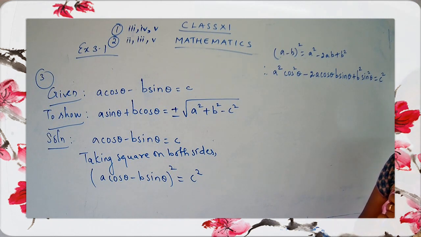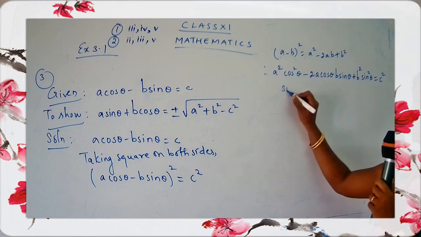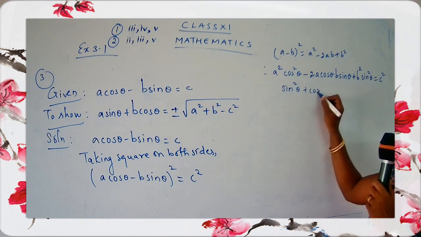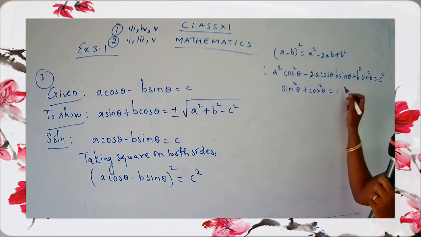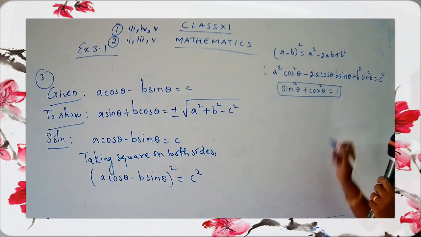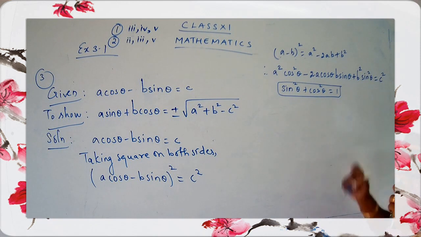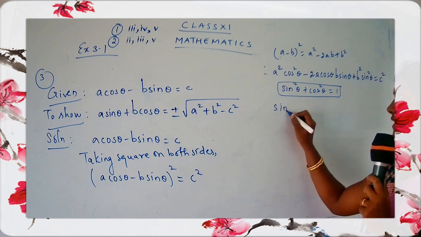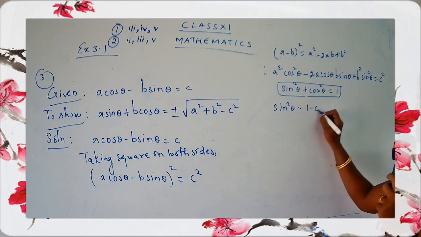We have studied this in our 9th and 10th. In 9th we started our trigonometry, and in 10th we have used trigonometry. I'll start from sin²θ. sin²θ + cos²θ = 1. So this is the identity, and from this identity we can get the value for sin²θ and also for cos²θ. What is the value for sin²θ? Just bring this cos²θ to this side. You get 1 − cos²θ.